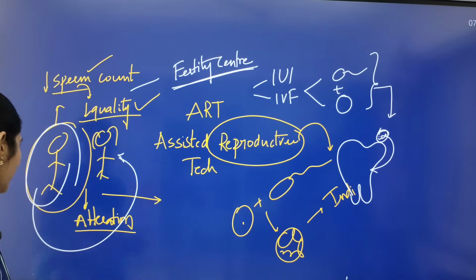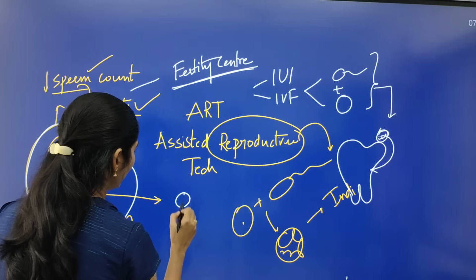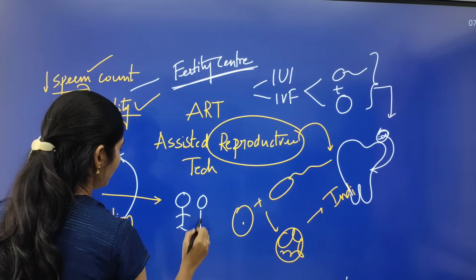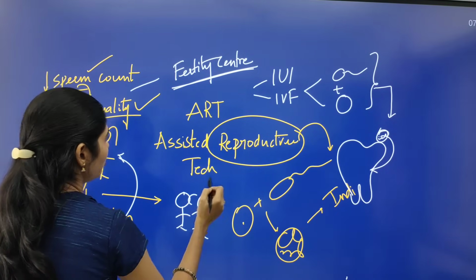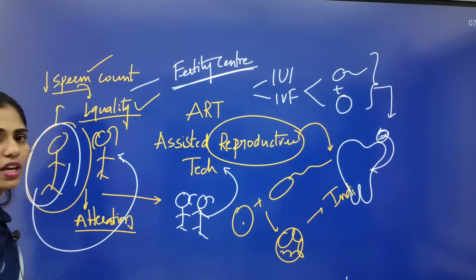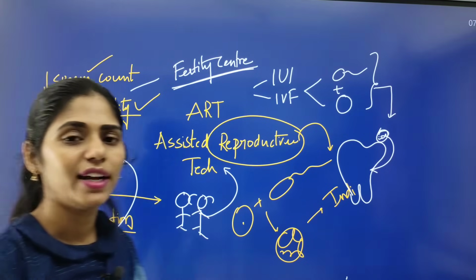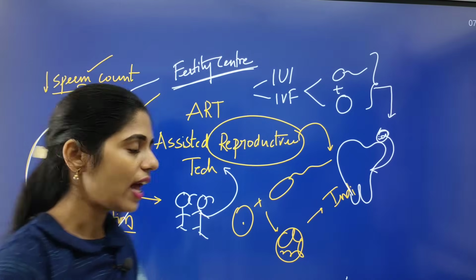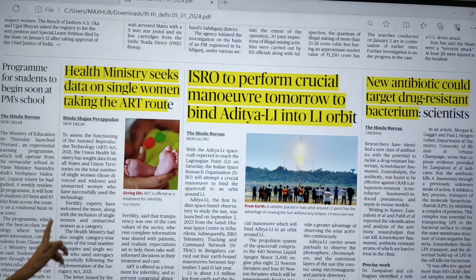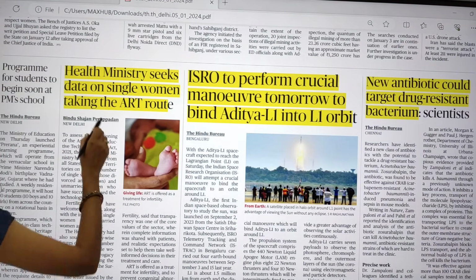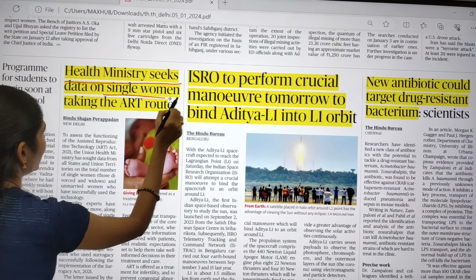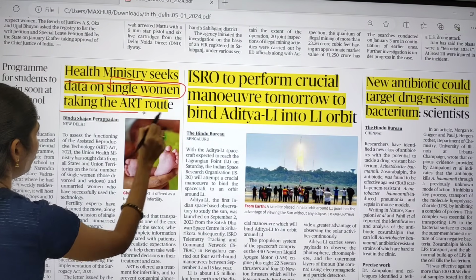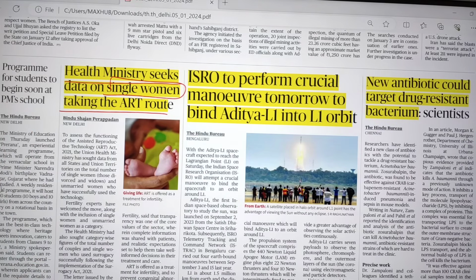So actually this article is saying that not only couples now, but even single women are going for this ART, for example widows and unmarried women. Now the government is asking for data on single women who are going for this ART route.